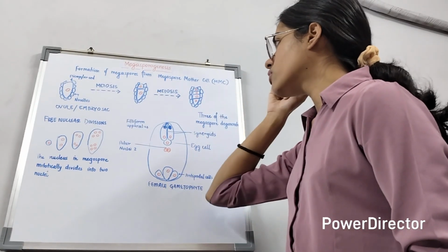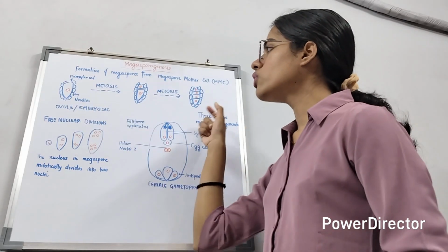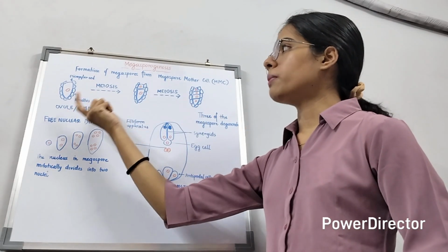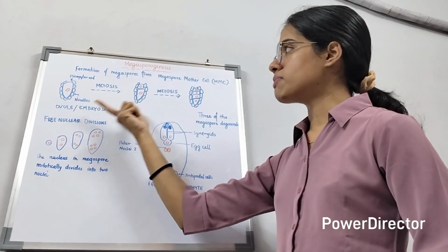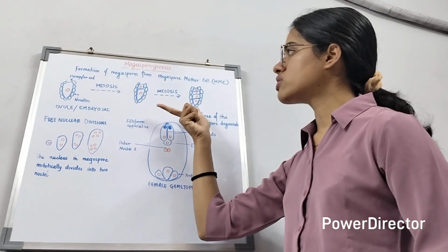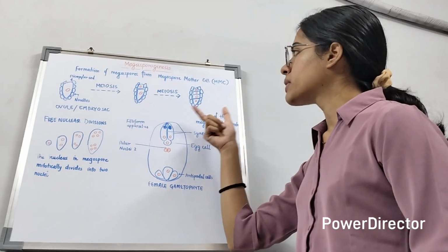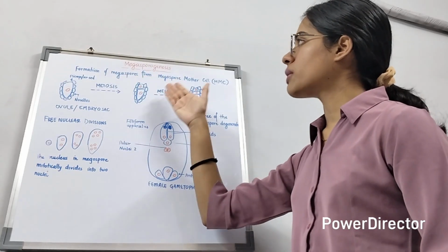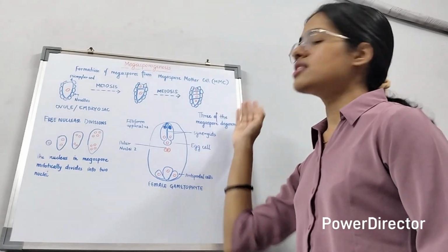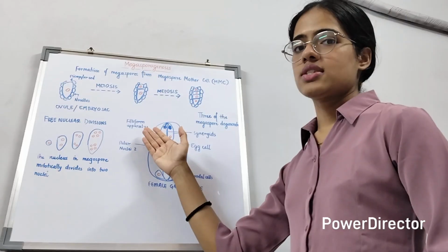The four cells formed from the ovule, that is the megaspore mother cell, undergo meiosis and further meiosis to form the megaspore tetrad. This formation of megaspores from a megaspore mother cell is called megasporogenesis.